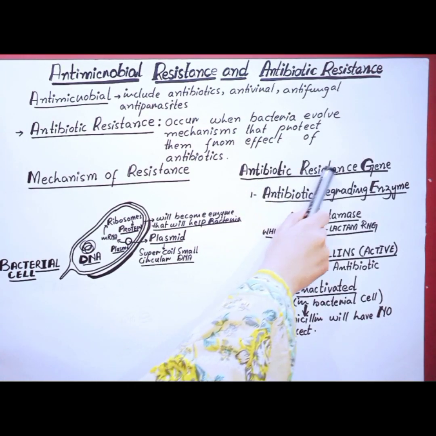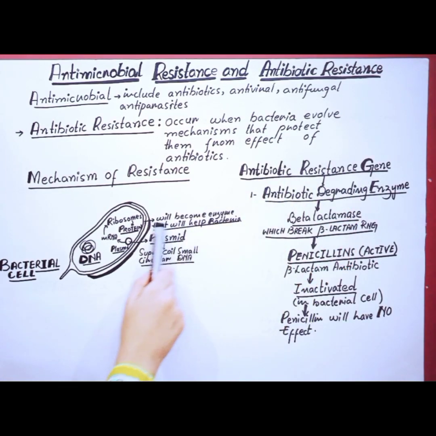Now the antibiotic resistance genes are produced by the plasmids. As I told you, from the plasmid these proteins or enzymes are synthesized within the bacterial cell, which help the bacteria to fight against the drugs or antibiotics.